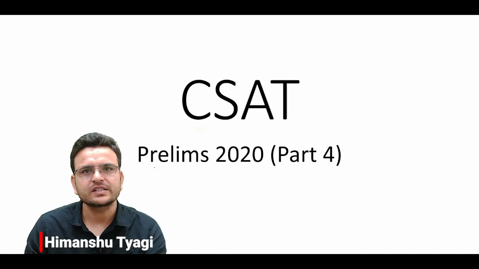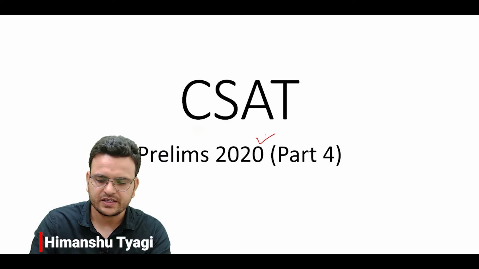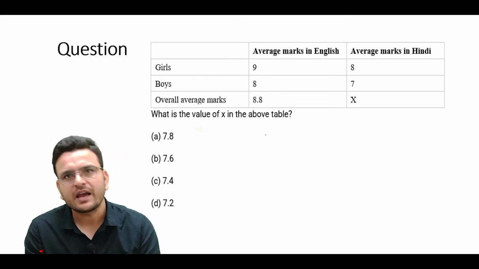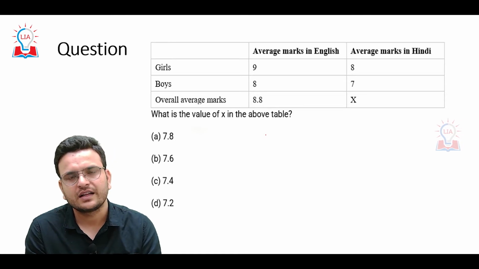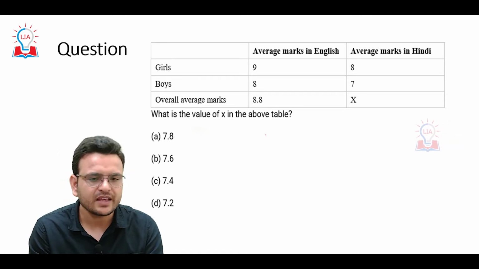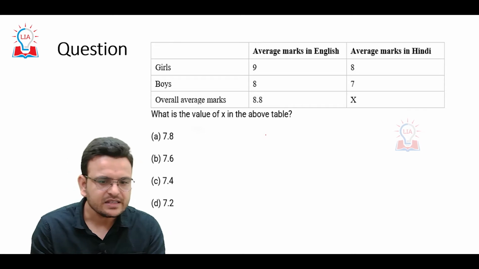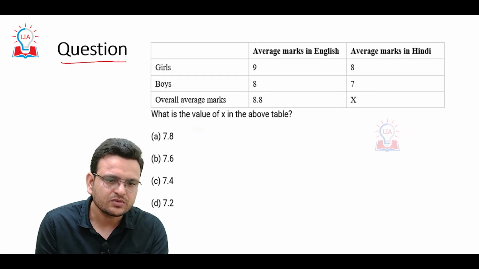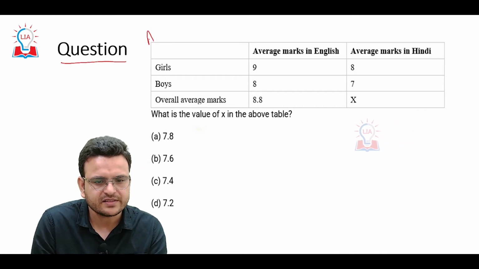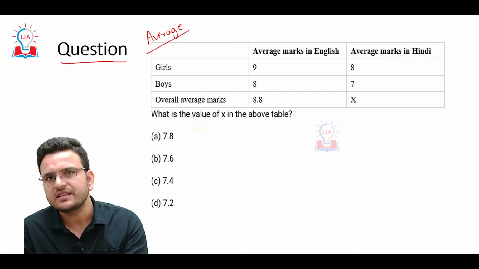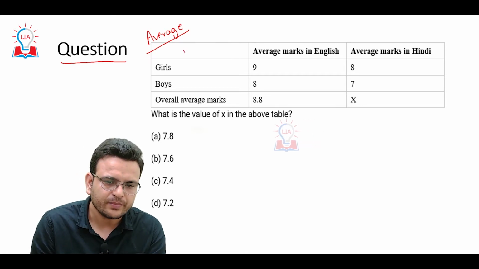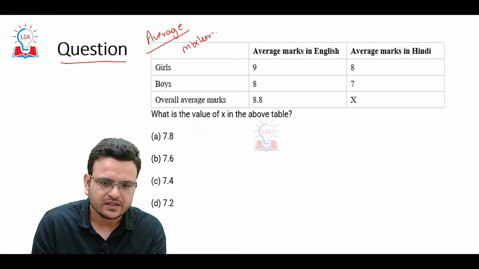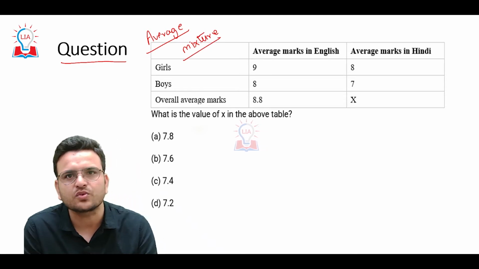Today I am going to discuss the CSET paper of 2020, and I suggest you first pause the video and solve the question yourself, and then see the solution. This question is based on the topic of averages, and if you know the basics of averages, then this question is not very difficult. Along with averages, if you know the basics of mixtures, then this question becomes very easy to solve.